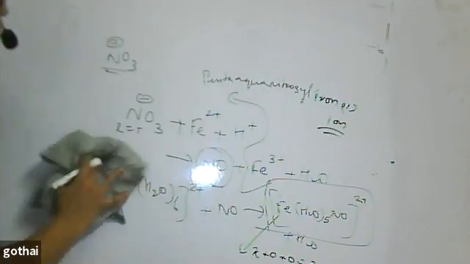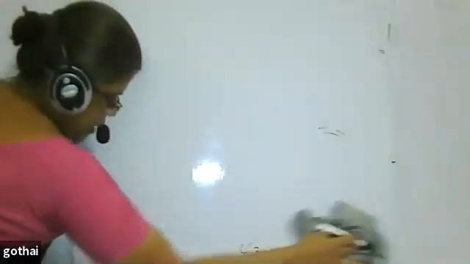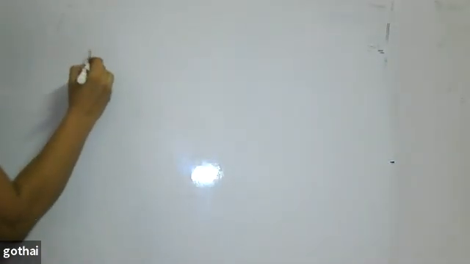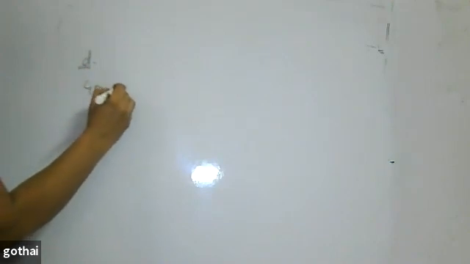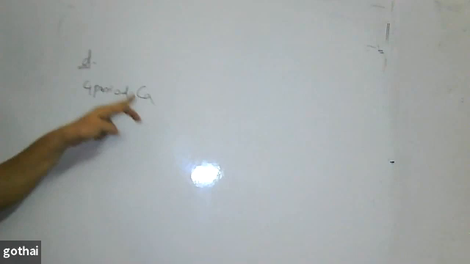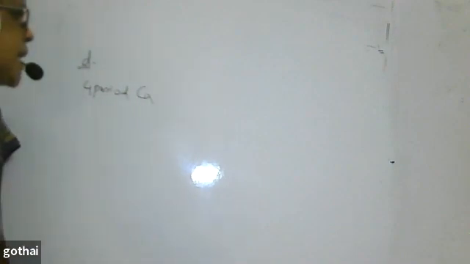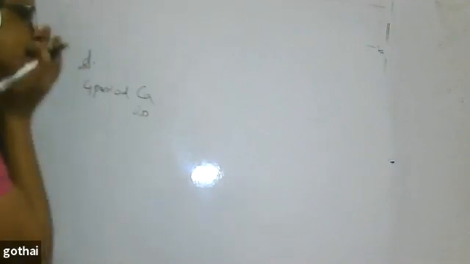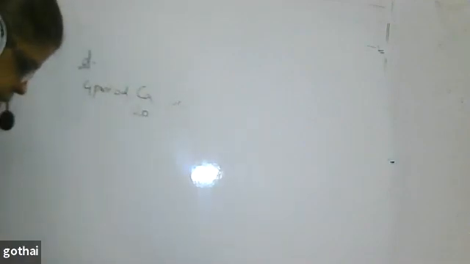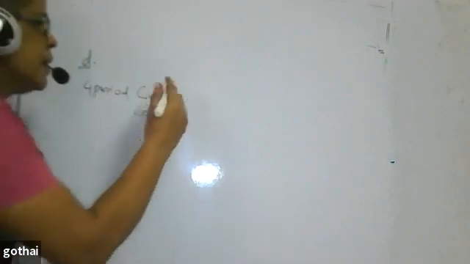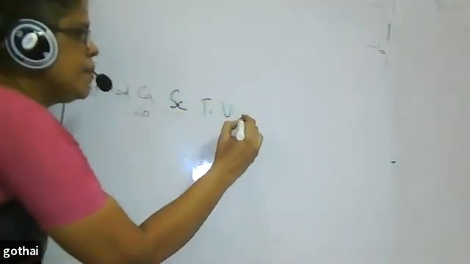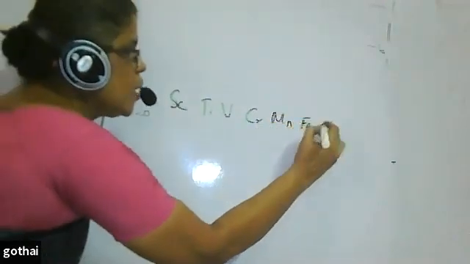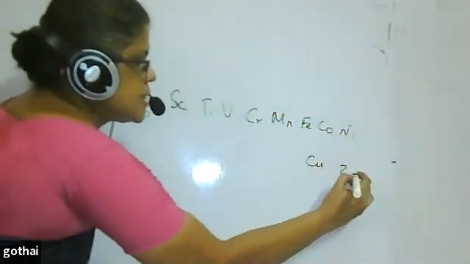So d and f block starts now. Let us have your textbook by your side so that we can have the introduction part. D block elements start in the fourth period, after calcium, whose atomic number is 20. Then you start with scandium, titanium, vanadium, chromium, manganese, iron, cobalt, nickel, copper, zinc.